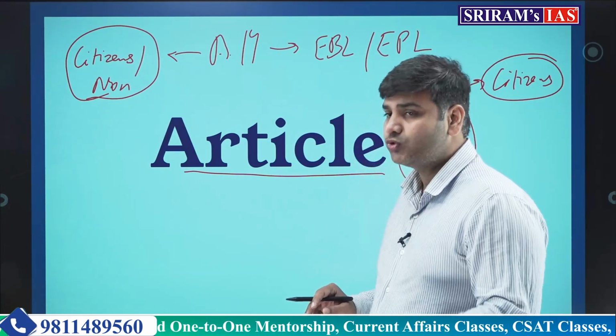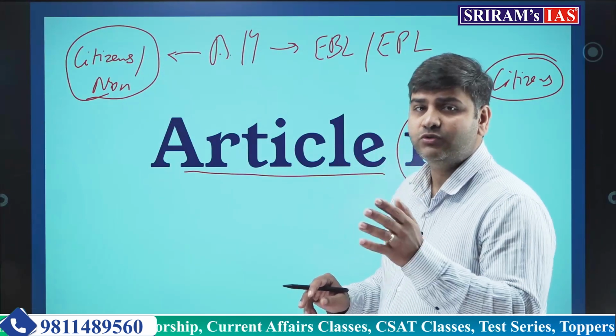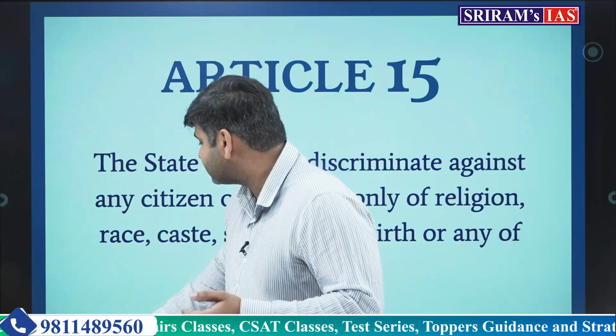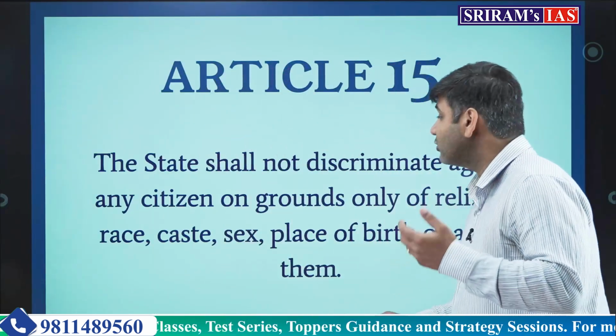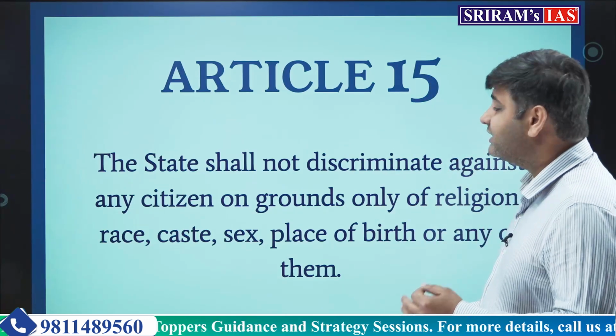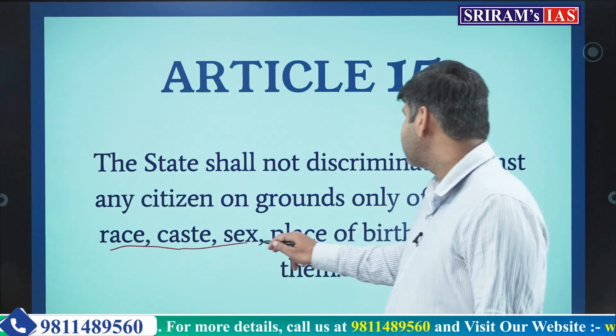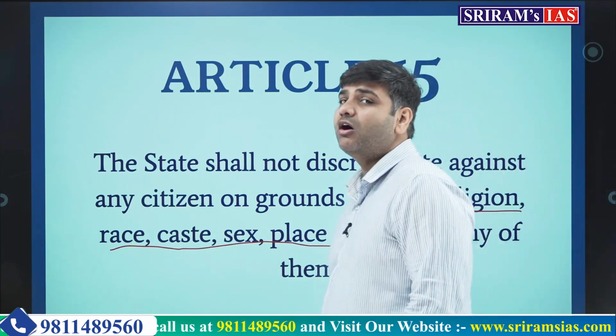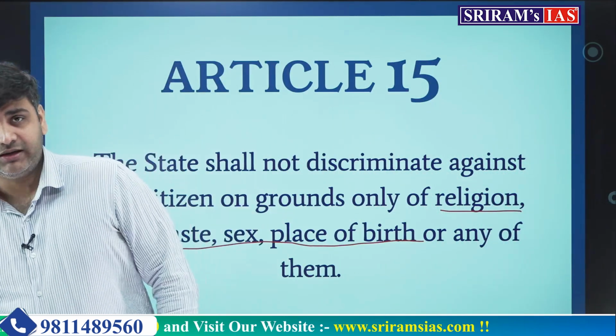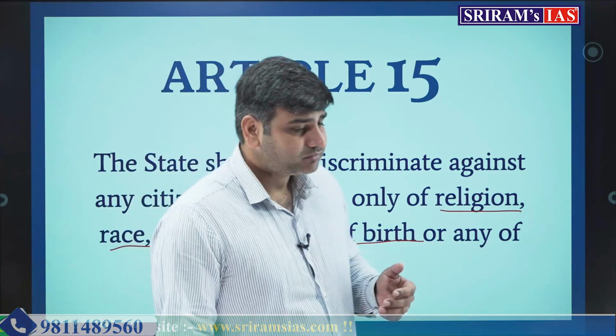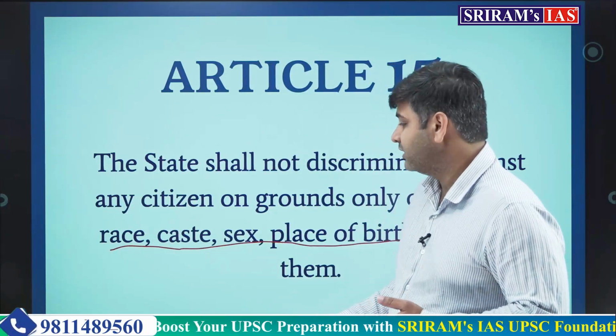The state must not discriminate on the grounds of religion, race, caste, sex and place of birth, or any of them. We will see in detail what these terms mean.